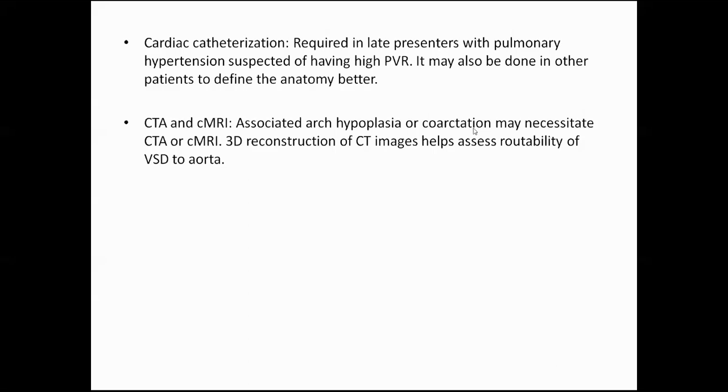So what will be the catch? How will you say, अगर cath के लिए जाते हो, what parameters will decide whether this patient is operable for a TGA? Well, cath will not only decide, it will be additive. Operable है कि नहीं, but what parameter will decide? It will be pressures. Low pulmonary artery diastolic pressures are very important to decide operability in the absence of pulmonary regurgitation. PR नहीं है और फिर भी pulmonary artery pressures diastolic low है तो operable है, वरना it is non-operable. Okay. We will go to the next slide.